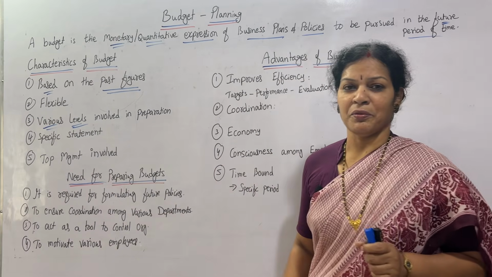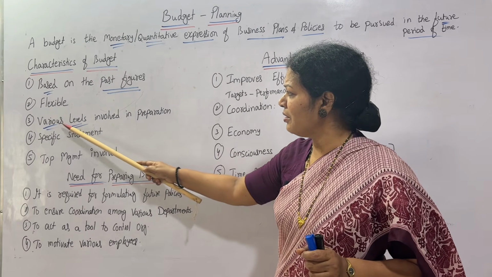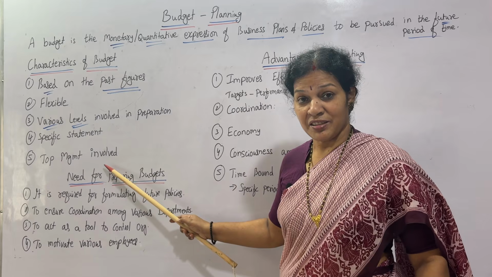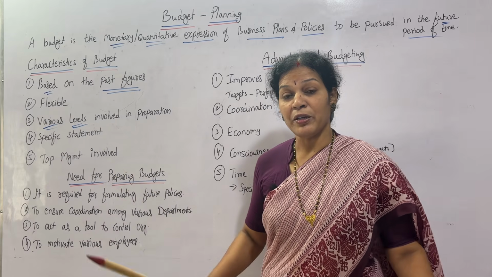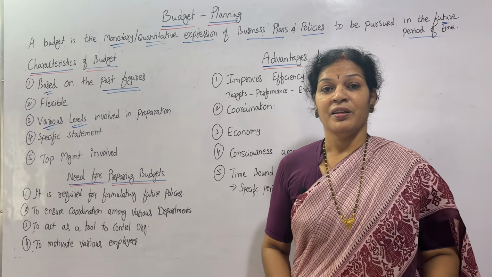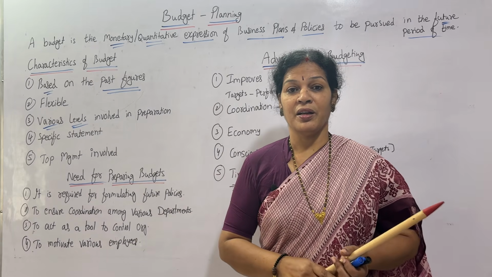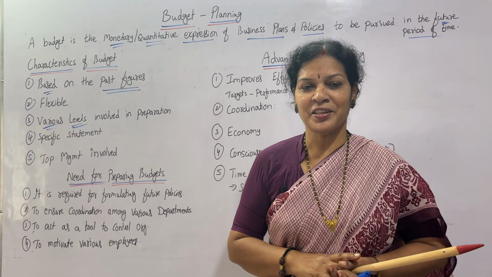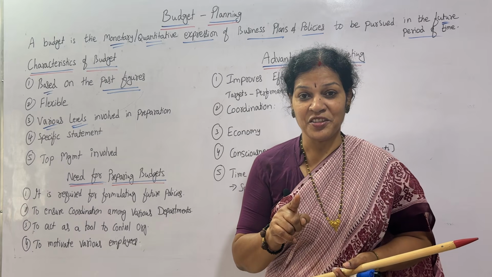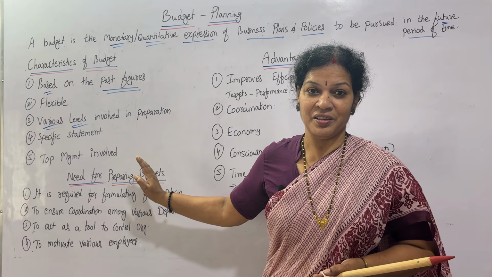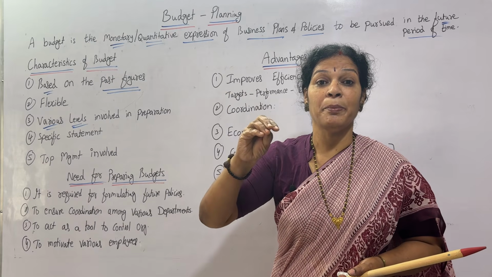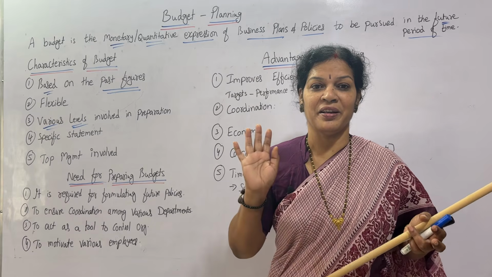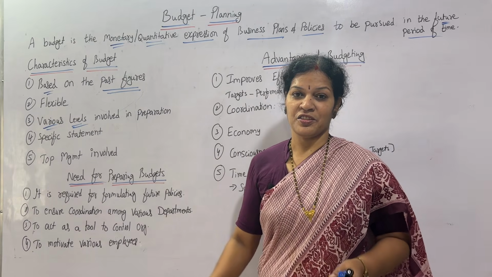And regarding top management involvement, we are saying here that all the levels of management should be involved in preparing. And the fifth point is that the top level must be involved. Why must the top level be involved? Sometimes middle and lower level and laborers may not be included, but the top level must. Why? Just think. Because decision making is done by the top level management only. That is why they must be involved while preparing the budget. They will have a good idea if they are involved. It is must and mandatory. Okay, these are the 5 characteristics of budget.